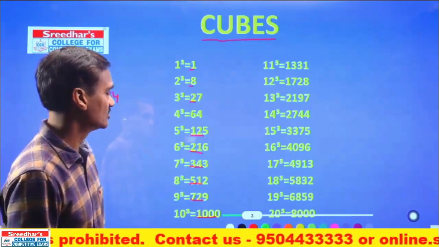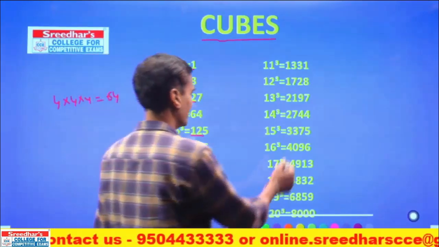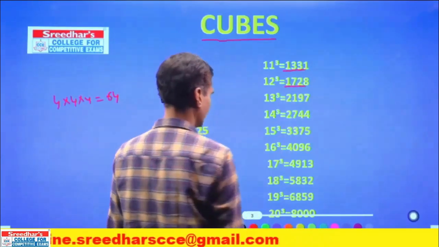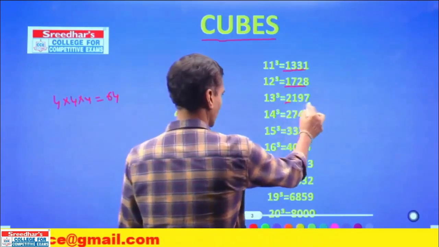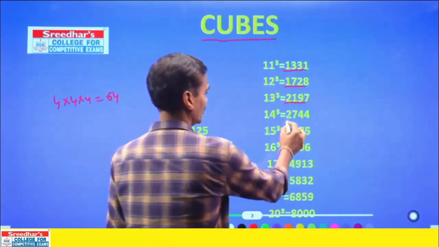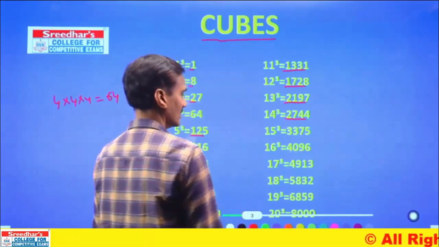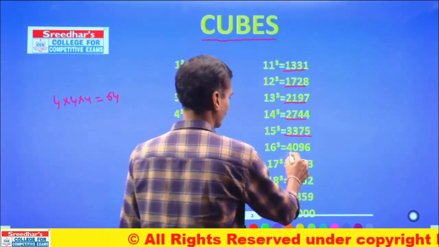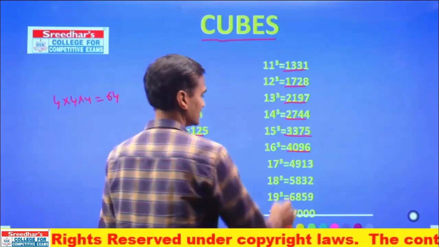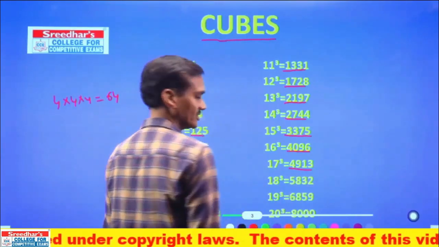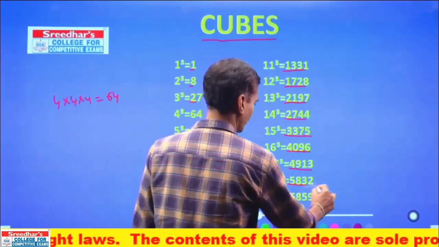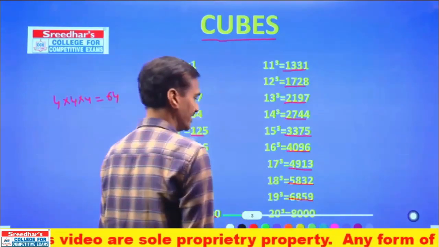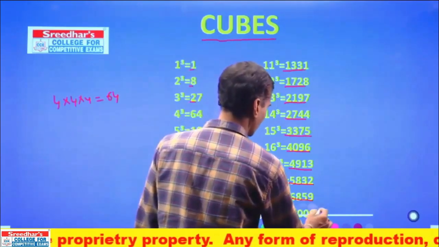Then coming to this one, 11 cube. What is 11 cube? 11 cube is 1331, 12 cube 1728, 13 cube 2197, 14 cube 2744, 15 cube 3375, 16 cube 4096, 17 cube 4913, 18 cube 5832, 19 cube 6859, and finally 20 cube, it is 8000.